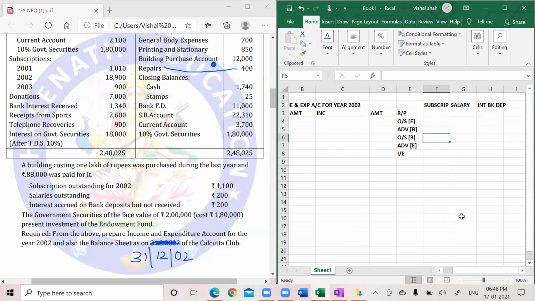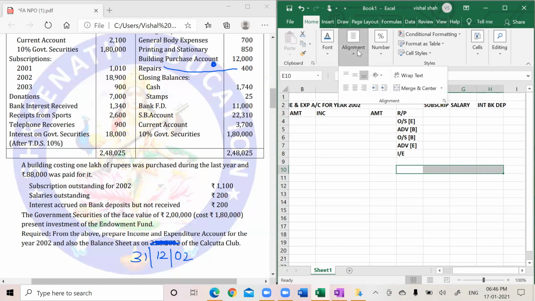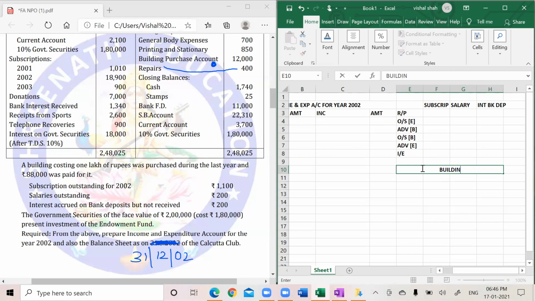So chalo, let's start. This is there. I need to prepare building account. And I also need one more, that is called building purchase account.